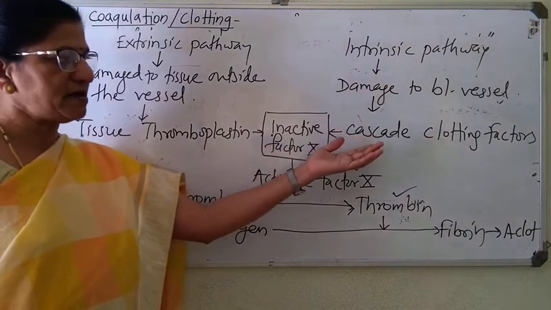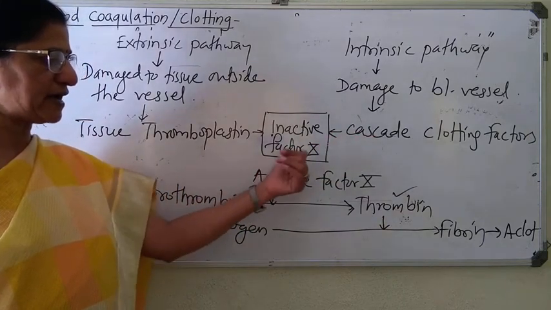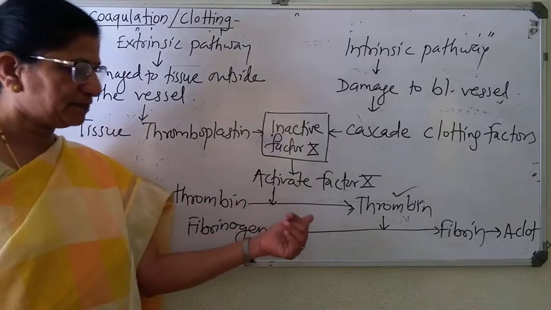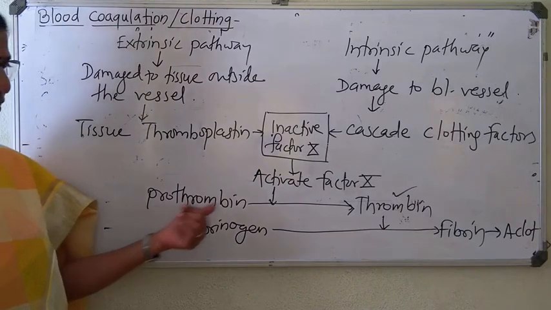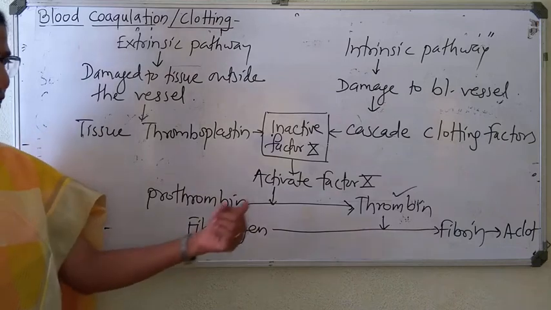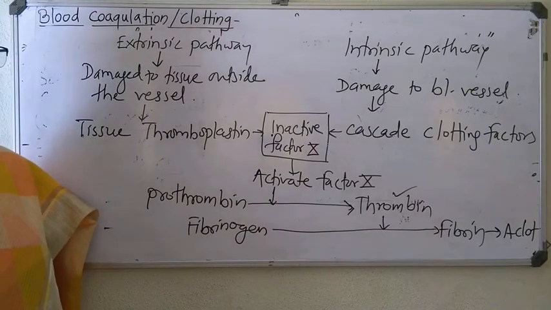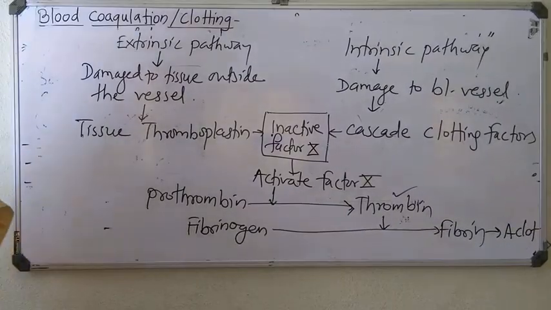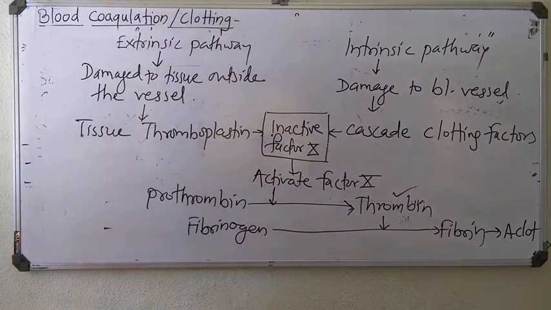Here cascade clotting factors are released, and the inactive factor 10th is activated. This activated 10th factor converts prothrombin into thrombin, then thrombin converts fibrinogen into fibrin, and finally a clot is formed. Right? So in that way, we complete blood coagulation.